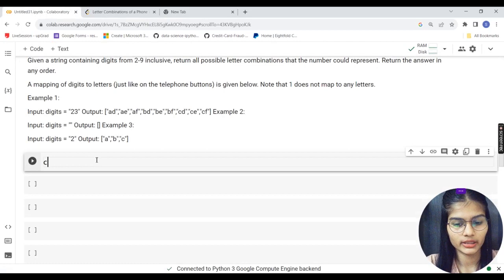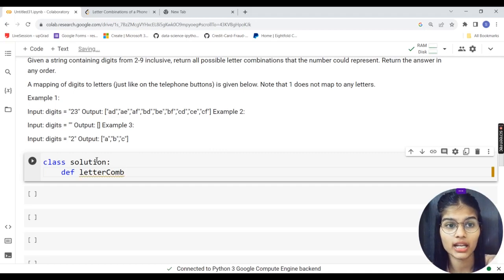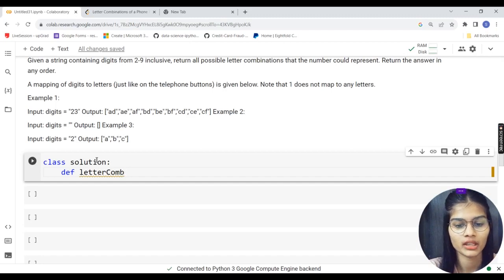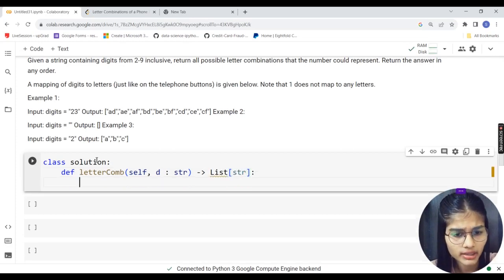What I'll do is very quickly make a solution class, and def letterCombinations. I am just making a function of my own choice, but once you're solving this on LeetCode, you will get the function already made, and the name will be written. The bracket will contain self, and d will refer to my digits, which is a string this time. I am assigning the return to a list, and the bracket will have the strings.